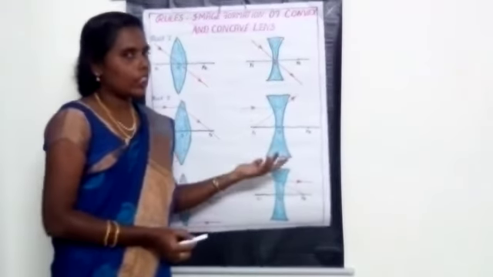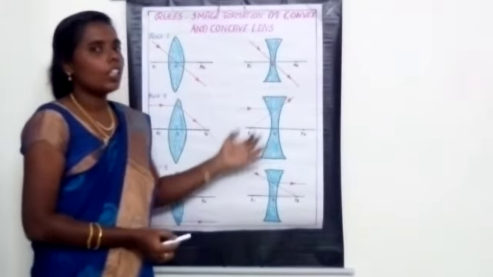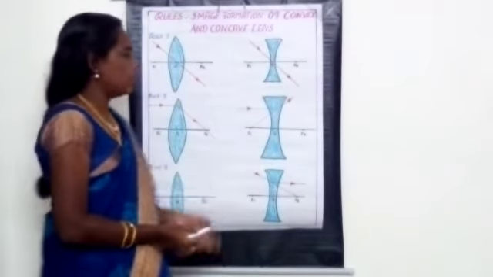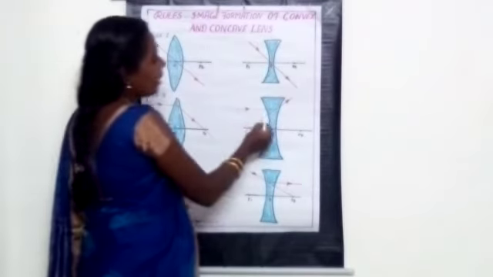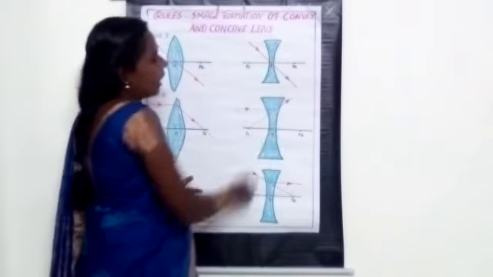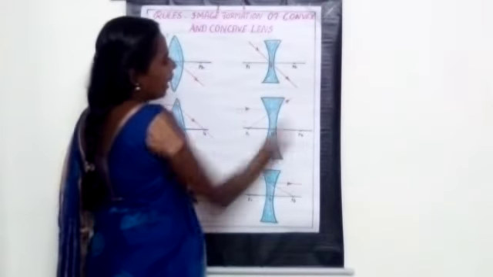It is a diverging lens, isn't it? We already studied that the concave lens is a diverging lens. So when the ray of light passes through the concave lens, see here, this is the refracted ray.